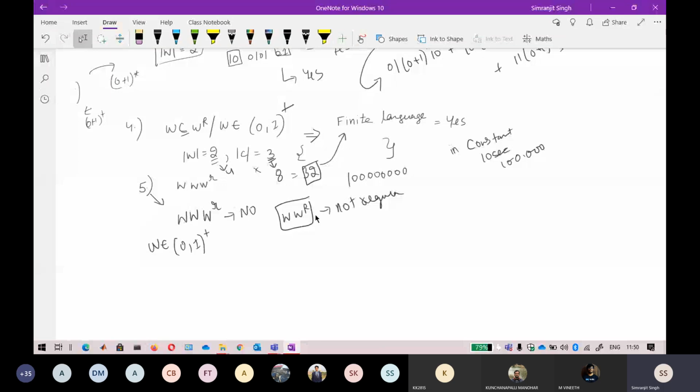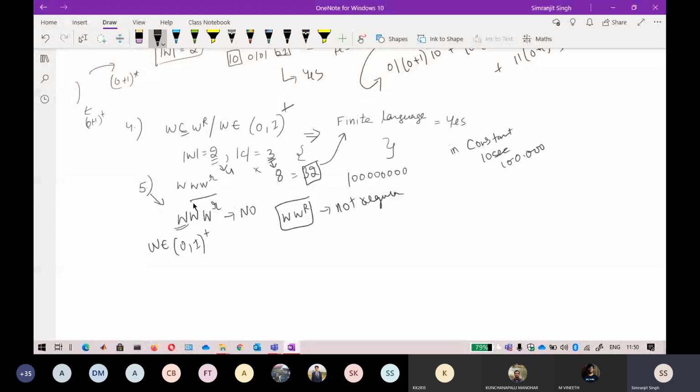So if you remember, if individually a language is not regular, then by combining it with any other language, it will not become a regular language. Keep that in mind. I can say with 100% certainty that if individually the language is not regular, by combining it with any other string like W, it will always be not regular.